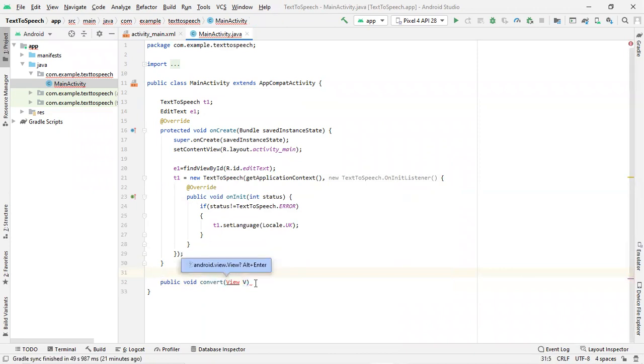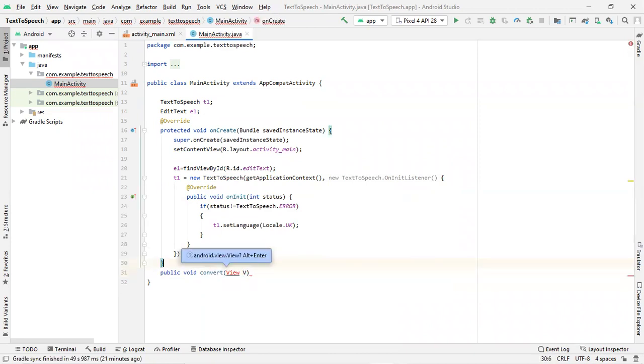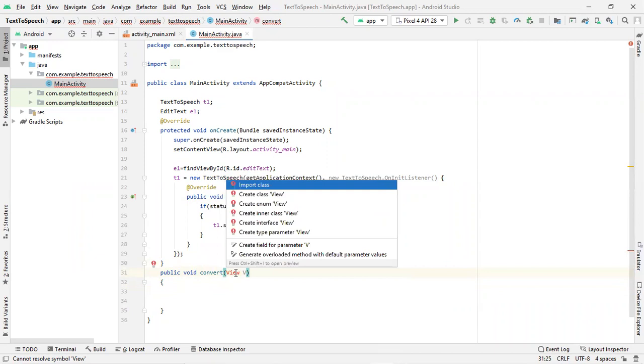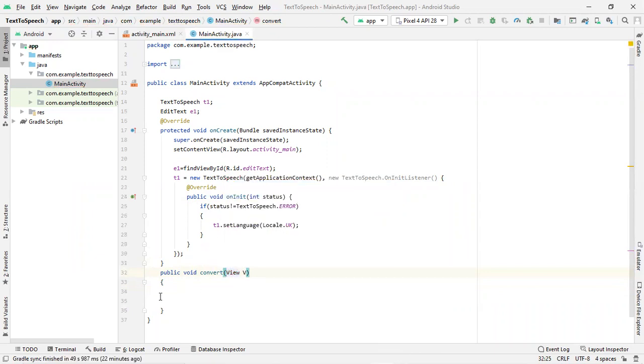Just press Alt+Enter and it will resolve the error. Or you can just right click on it and choose Import Class. So now your View class has been successfully imported.